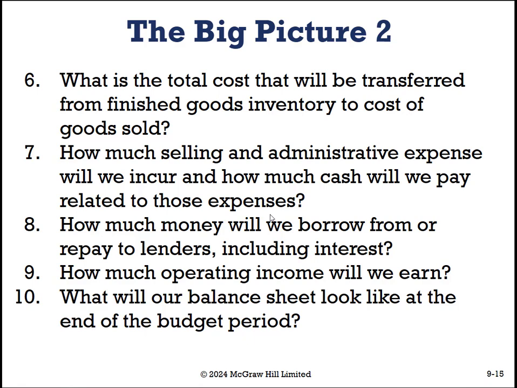What will our balance sheet look like at the end of the budget period? So while we're looking at cash, we also need to know, how does this translate to our balance sheet? How are we doing? Okay, so let's look at an example. You'll want a piece of scrap paper as we go through. Please do consider pausing the video as we go through. Really try to understand and walk through this, because at different parts there'll be different times for different questions, and they'll all be related to this one big bad budget example.